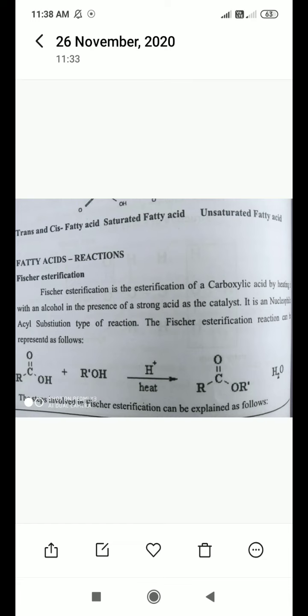Here the hydrogen atom of the acid is replaced by an alkyl group, R dash. So it is the formation of an ester.